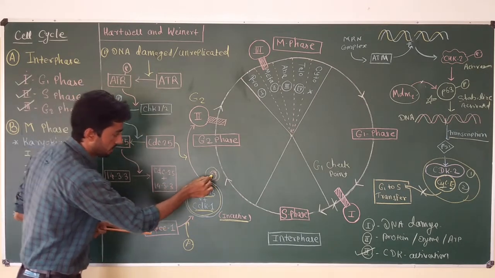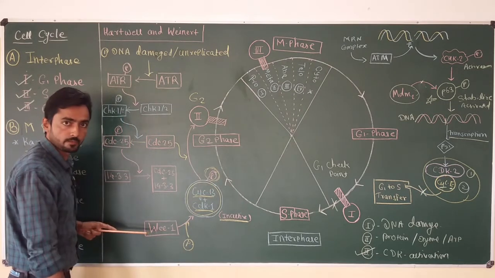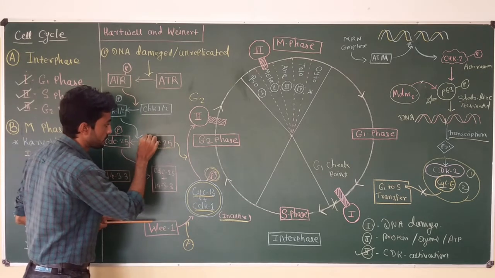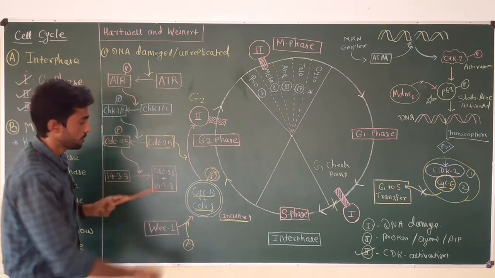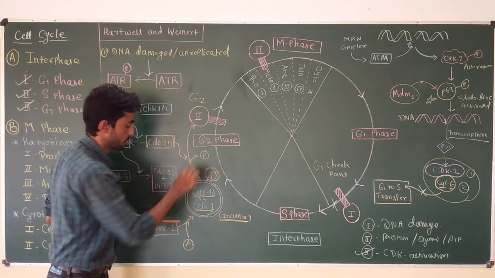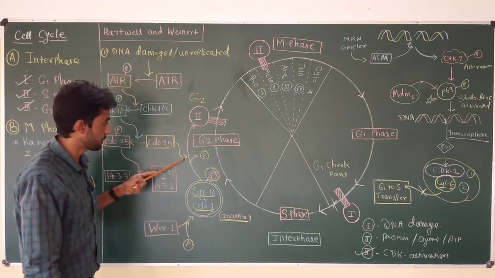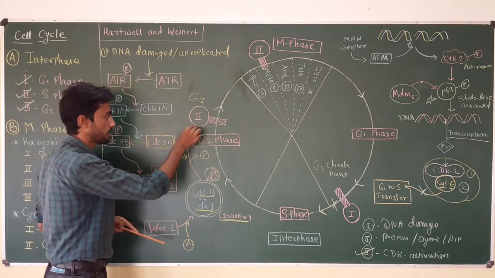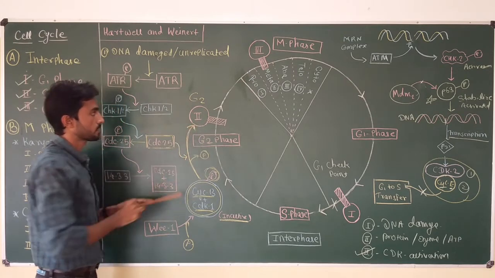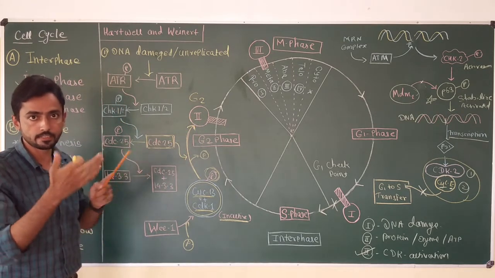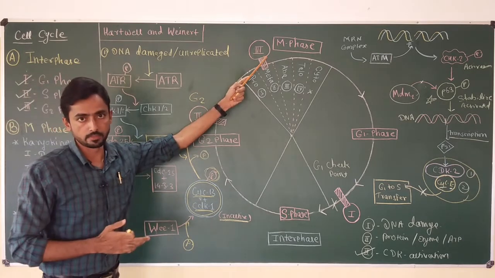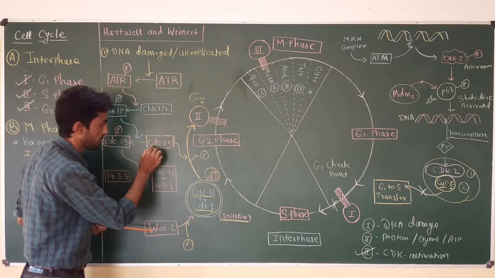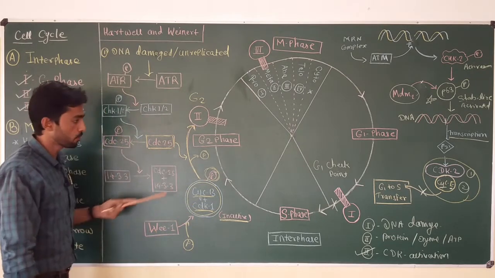Now the removal of this phosphate is important, which is catalyzed by another enzyme, CDC25. This is the enzyme which removes the phosphate group from the cyclin B CDK complex, and after removal of the phosphate from this complex, the enzyme gets activated, and now this enzyme can work in the G2 checkpoint, and now the cell can easily transfer from G2 to M phase.